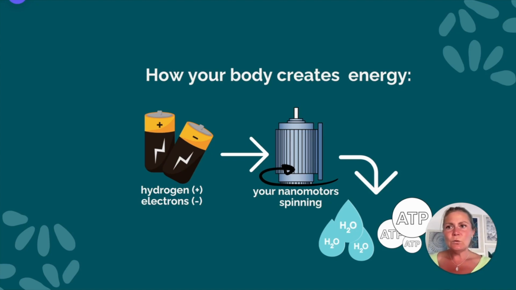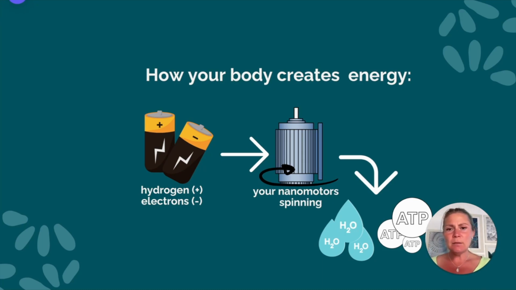And in order to produce those ATP molecules and water, we need to provide hydrogens and electrons, and feed them through little spinning nanomotors inside of our mitochondria, which are the powerhouses of the cell. We have thousands of mitochondria in each of the cells of the body, excluding red blood cells. But everywhere else we have mitochondria in our cells. In every mitochondria we have these nanomotors that spin to create ATP and water, and this is how we create energy. This is not the only way, but this is a major way that we want to talk about here.